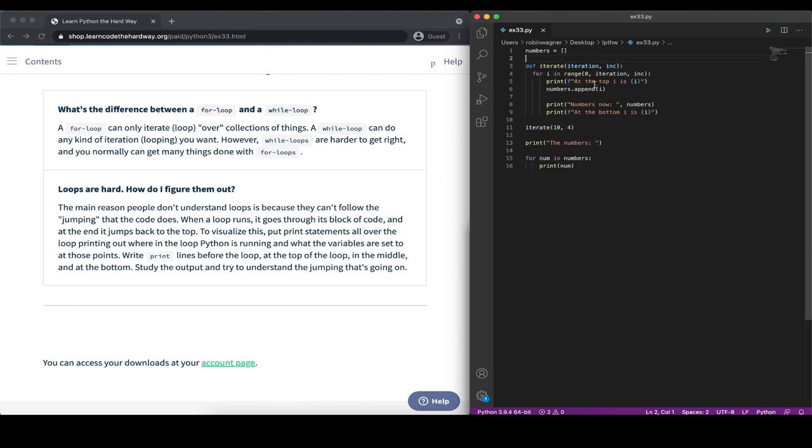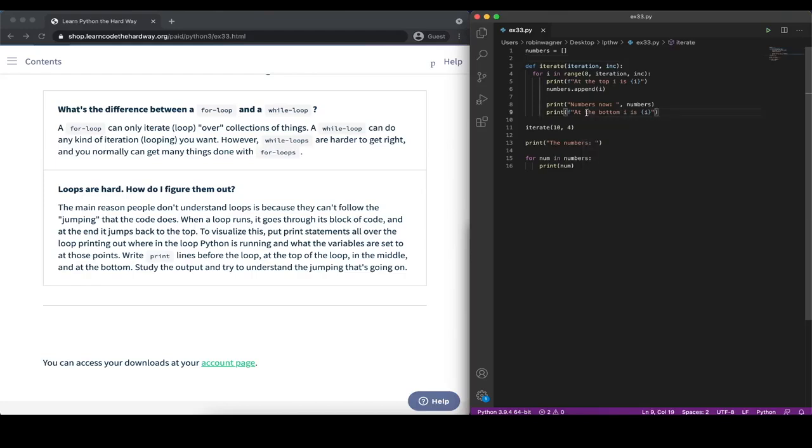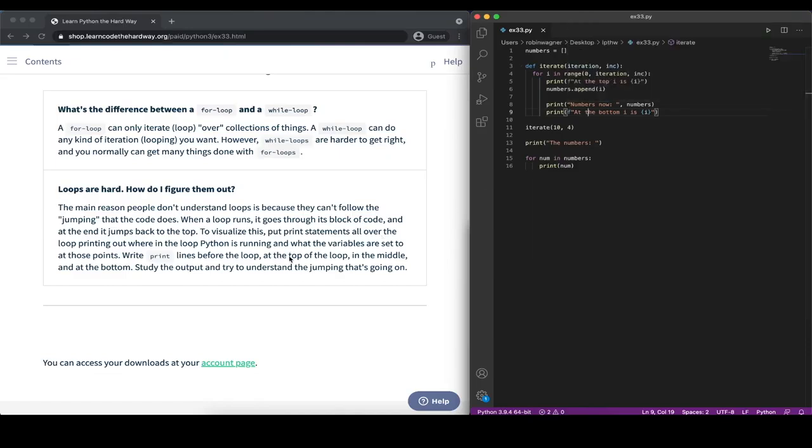At the beginning we printed out that we are at the top of the loop, and here at the end we printed out that we are at the bottom, so we always knew where we are within the loop and what the values are at that particular point of execution. Write print lines before the loop, at the top of the loop, in the middle, at the bottom, study the output and try to understand the jumping that's going on.